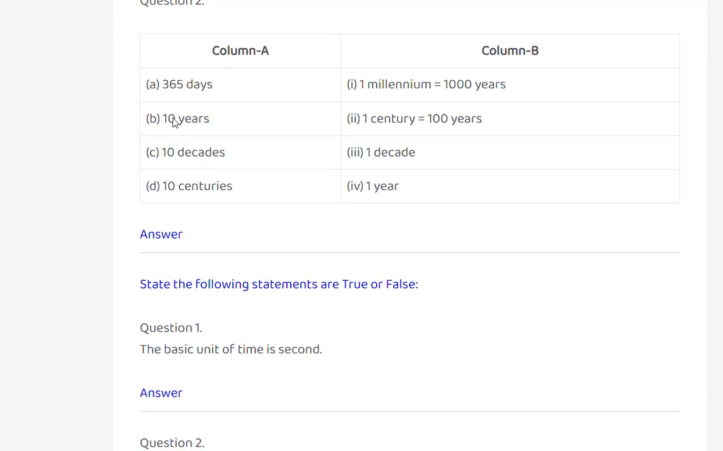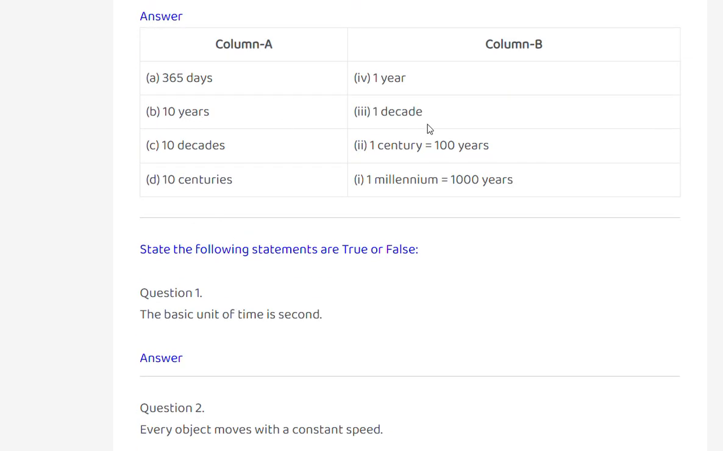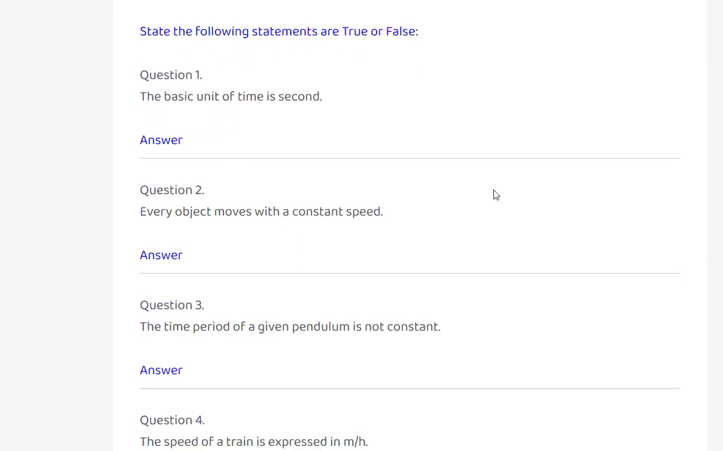Next, 365 days, 10 years, 10 decades, 10 centuries. So 1 millennium equals 1000 years, 1 century equals 100 years, 1 decade equals 10 years, 1 year equals 365 days. 10 decades is 100 years, 10 centuries is 1000 years.